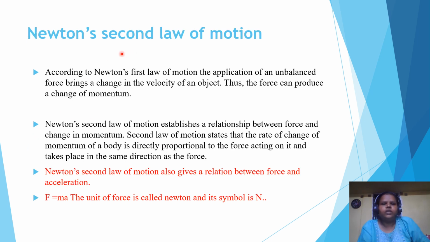Next we discuss Newton's second law of motion. According to Newton's first law of motion, the application of unbalanced forces brings a change in the velocity of an object. Thus, force can produce a change of momentum. Now, Newton's second law of motion establishes a relationship between force and change in momentum. The second law of motion states that the rate of change of momentum of a body is directly proportional to the force acting on it and takes place in the same direction as the force.